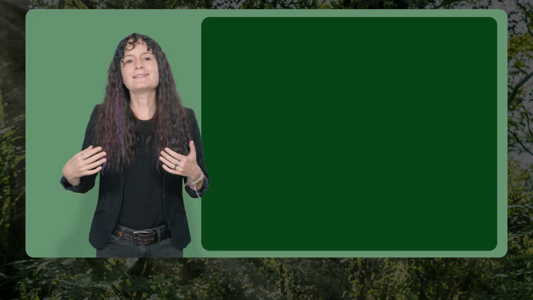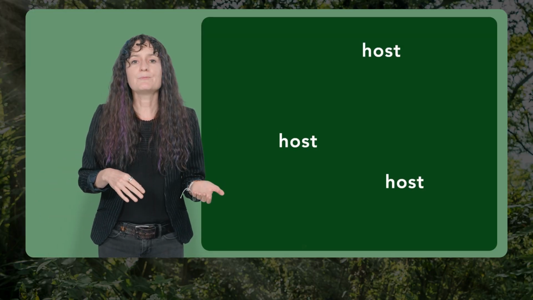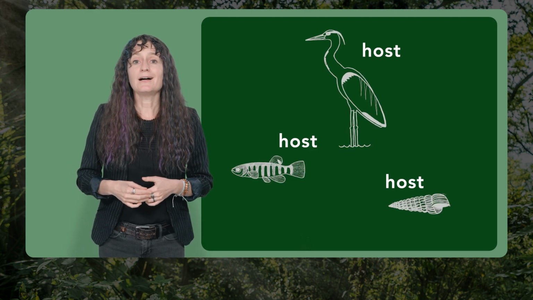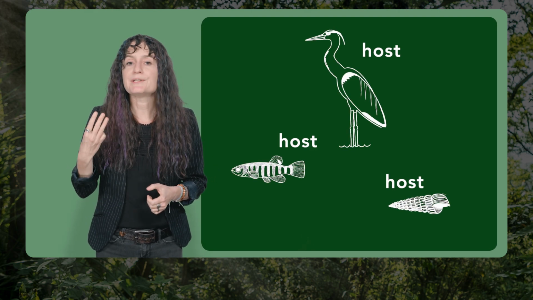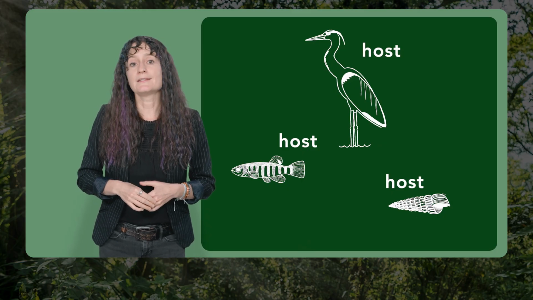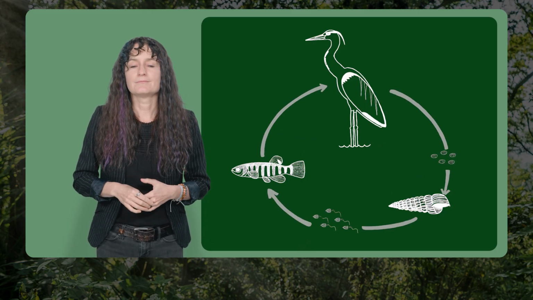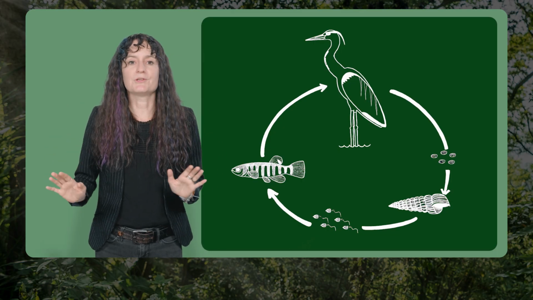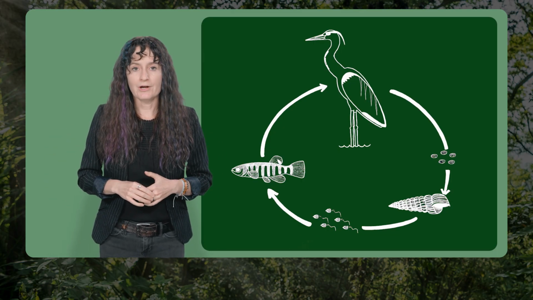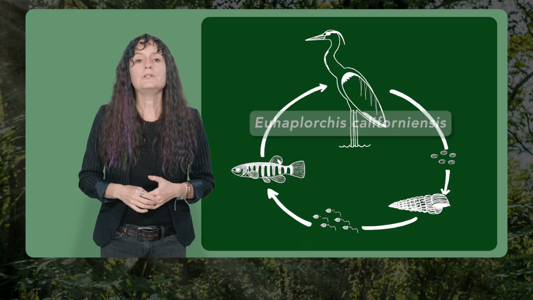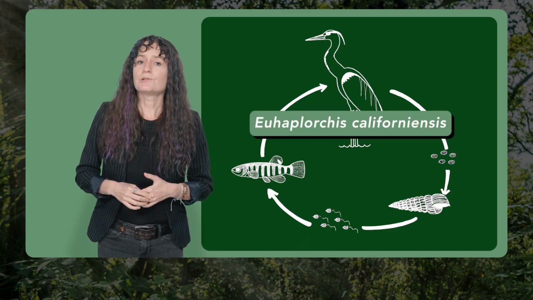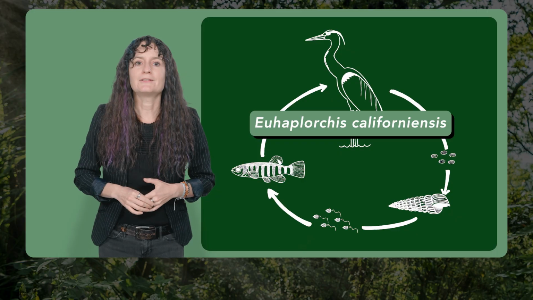The trematodes are not the only group of parasites that have complex life cycles, but they do the complex life cycle thing very well. Although the exact pattern of the complex life cycle can vary from one trematode species to the next, most species have a 3-host life cycle, meaning a life cycle that includes 3 different host species. Each host species sustains a different life stage for the parasite. This is a pretty stereotypical trematode life cycle. This life cycle diagram describes a real trematode called Euhaplorchis californiensis, which has a pretty prototypical trematode life cycle.